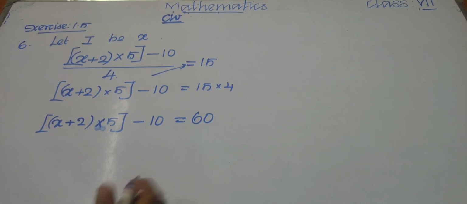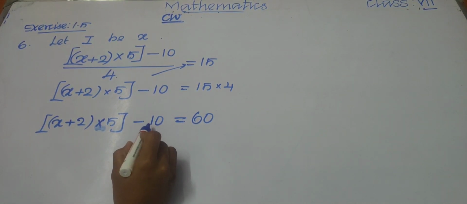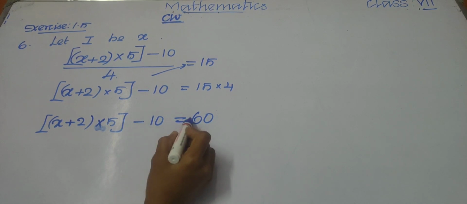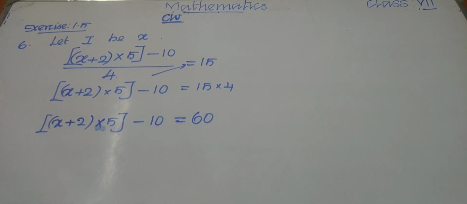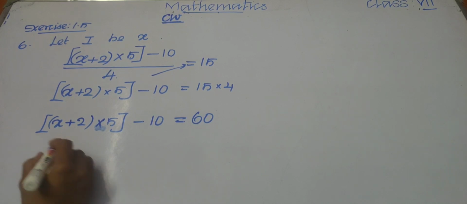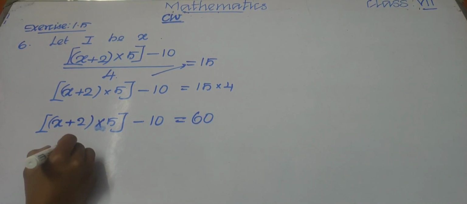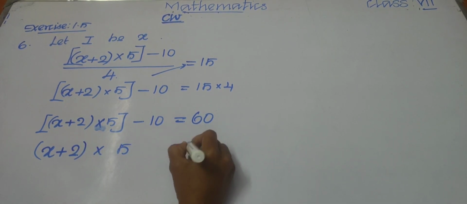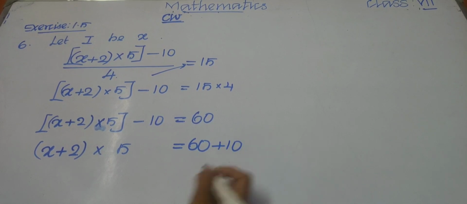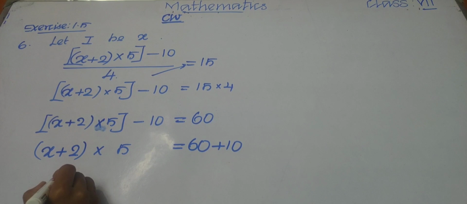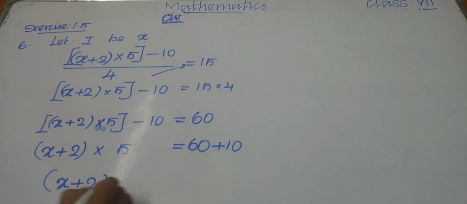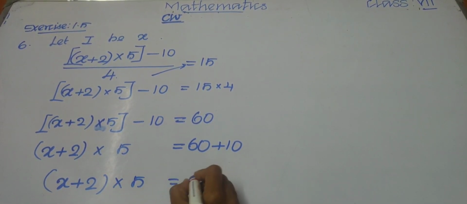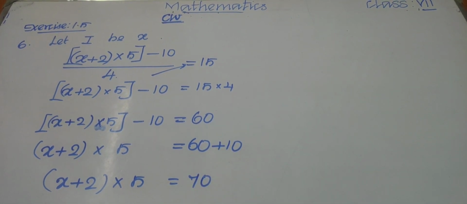Now here we have minus 10. If you move this minus 10 to this side, what will you get? Plus 10. So (x plus 2) into 5 equal to 60 plus 10. 60 plus 10 is 70. So we can write (x plus 2) into 5 equal to 70. Children, (x plus 2) into 5 equal to 70.